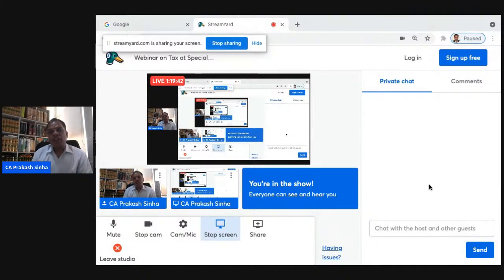So therefore, the residency of the trust as well as the non-residency of the trust is dependent upon the place of effective management, where the place of effective management is situated. If the place of effective management is in India, then we can say yes, it is a resident trust. When the place of effective management is not in India, then the trust is a non-resident trust, and if it is a non-resident trust, then the law will be applied differently. Now coming to the other part here.